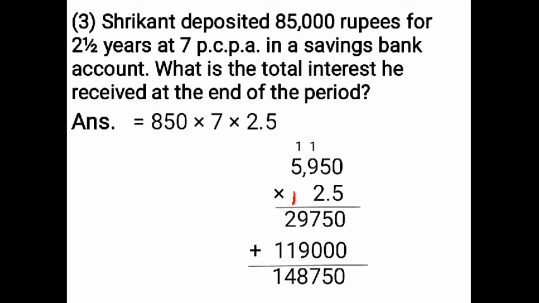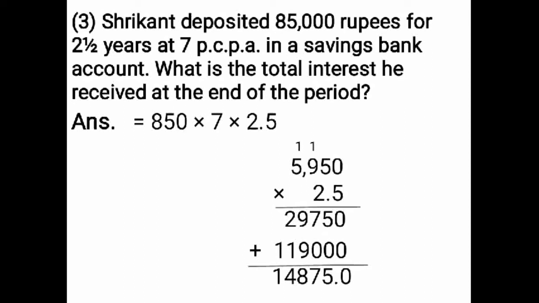1,48,750. But you have the decimal point of the number 2.5. There is one decimal place of the number 2.5. After decimal point, there is one digit. If one digit is there after decimal point, so in the answer you have to put decimal point before one digit. So that is 14,875.0.